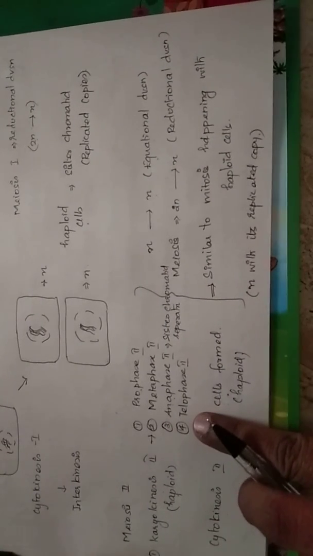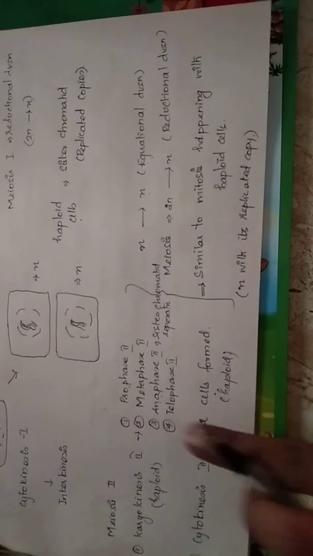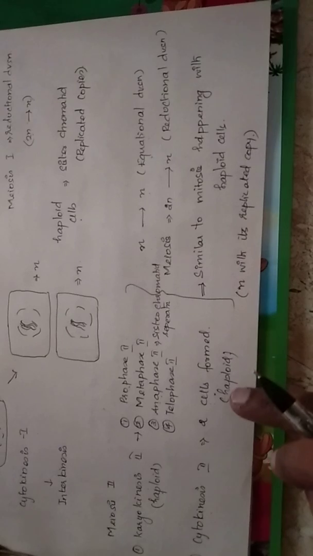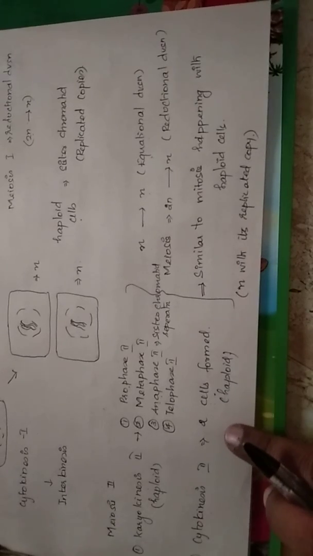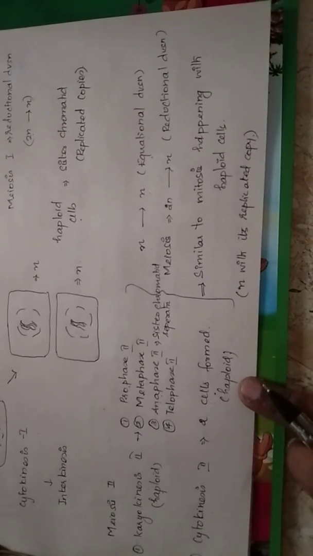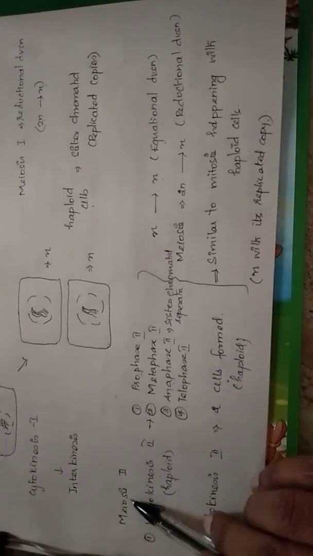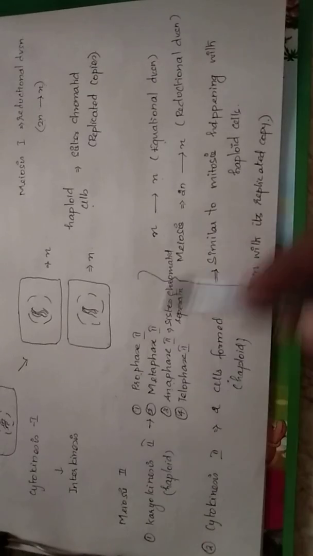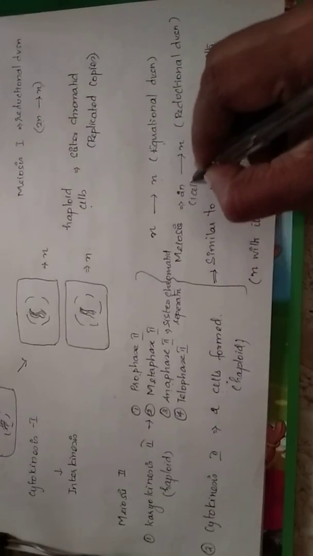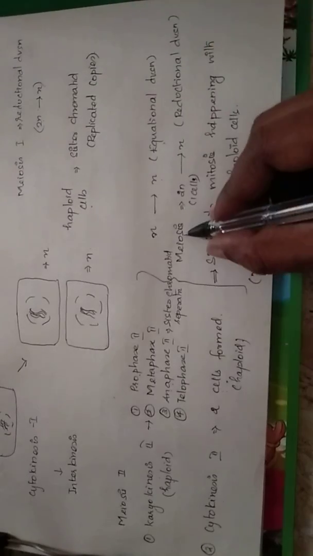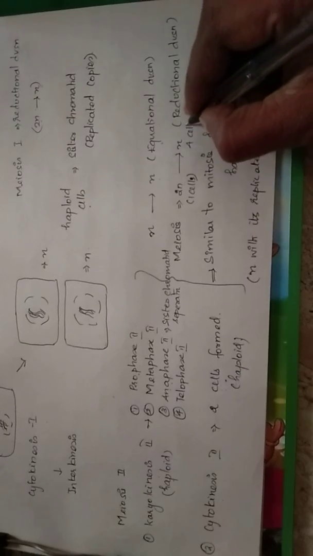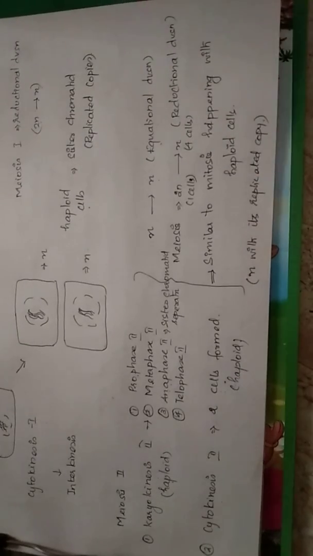Then in telophase, there is again reformation of a new nucleus. Cytokinesis 2 happens in plant cells by the cell plate method and in animal cells by invagination of the cell membrane method. So new 2 cells are formed which are going to be haploid. So this process is meiosis 2. As a result of meiosis, a single diploid cell, so there was only one cell taking part in the meiosis process, resulted in the formation of 4 haploid cells.